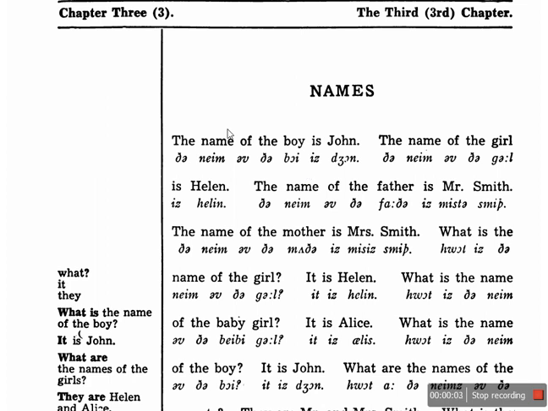English by the Nature Method, Chapter 3, the third chapter.